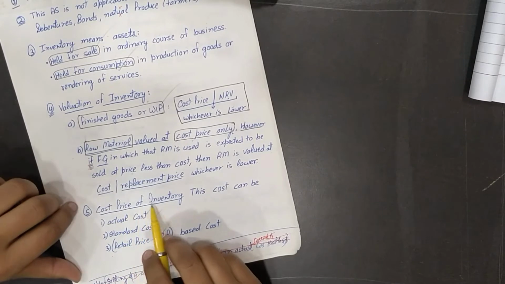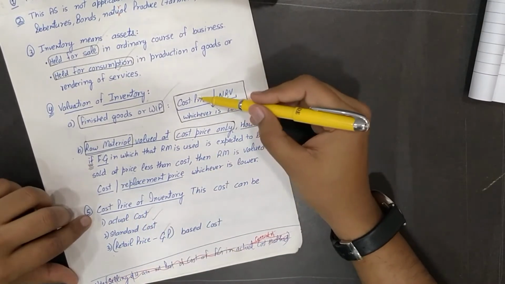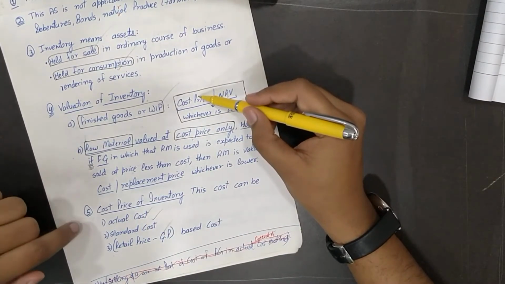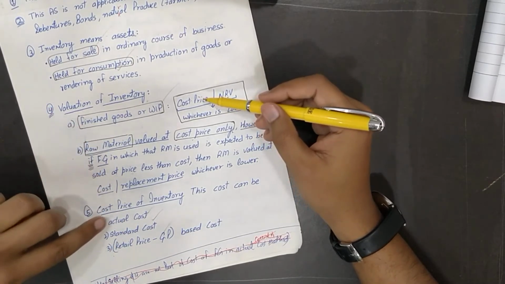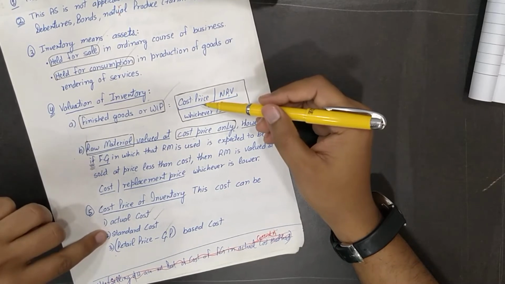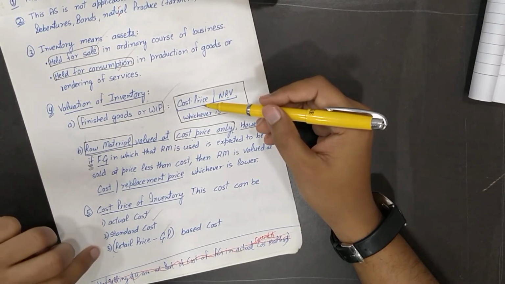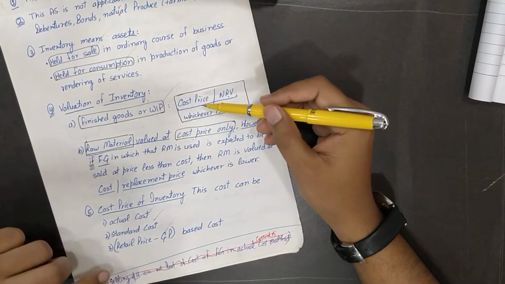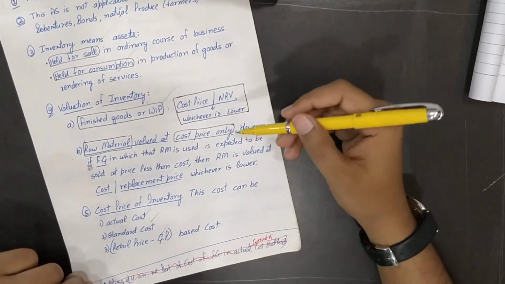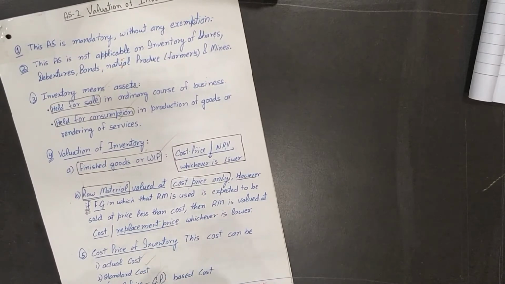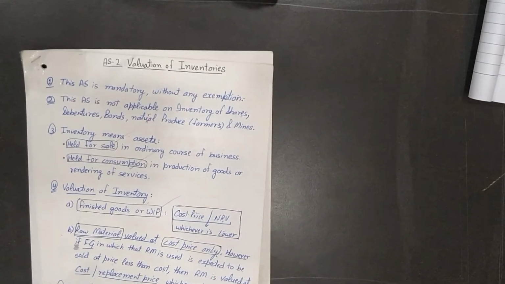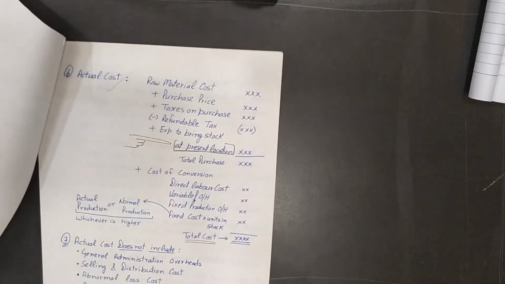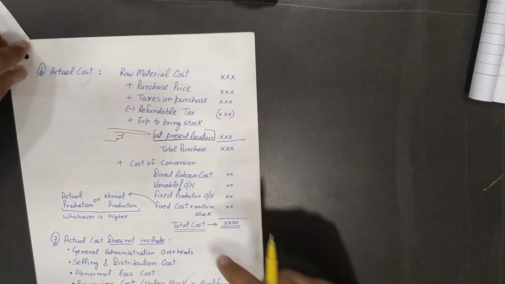Now, cost price of inventory. How to find out cost of finished product or any other thing? That can be divided into three methods: actual cost method, standard cost, and then gross profit method, or retail price minus gross profit. We'll discuss this in the summary portion. I have made a chart of AS 2. There it is discussed very neatly. The details are over here.